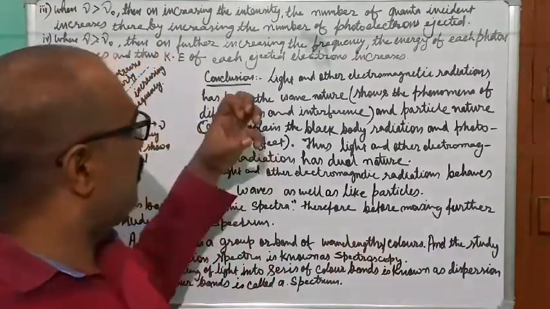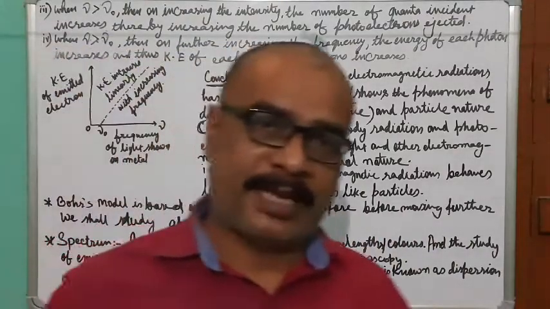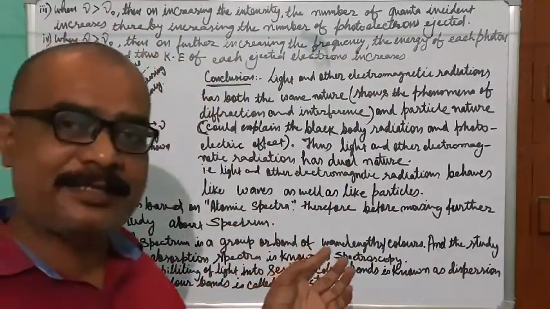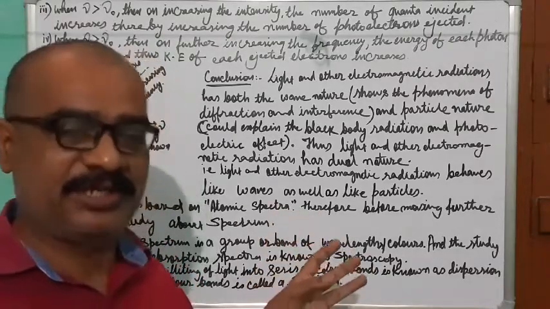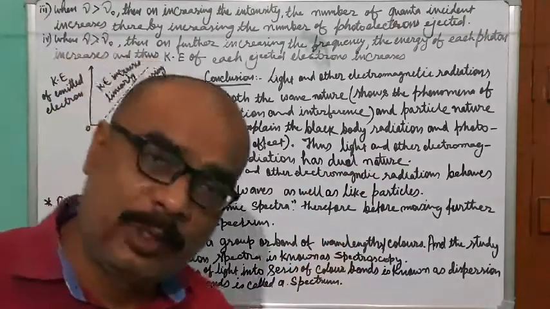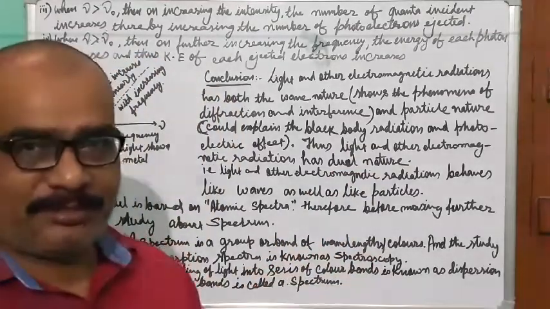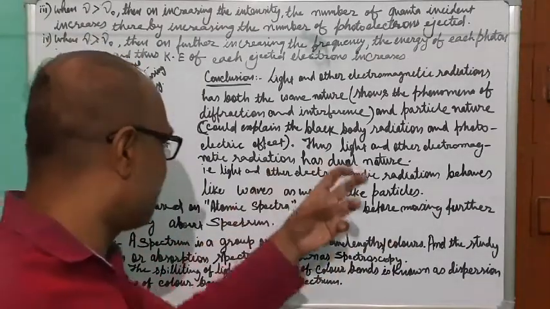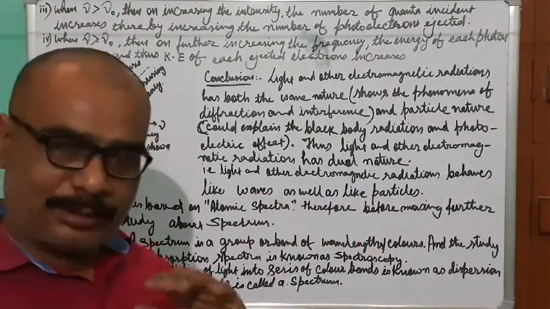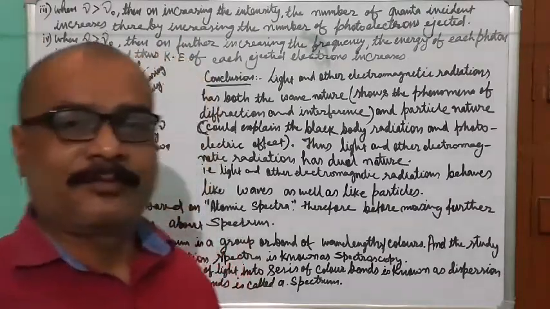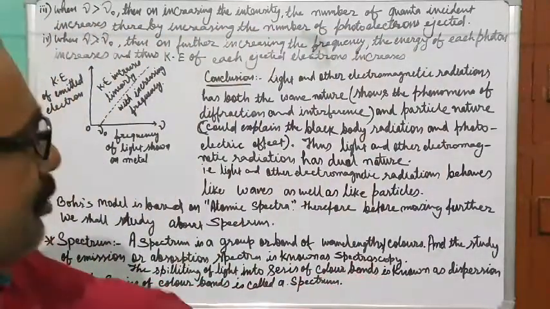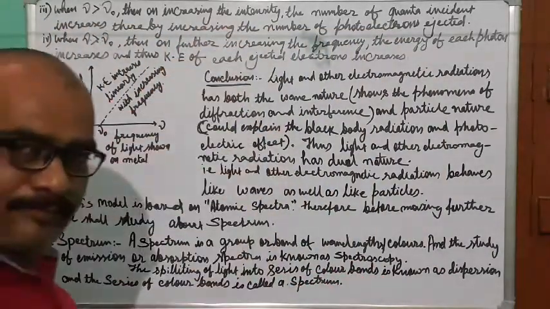Now when you consider Maxwell's wave theory as well as Planck's quantum theory, we will say that all electromagnetic radiation, whether it is light or anything else, will have a dual nature. Dual means two kinds of nature. It has dual character, which means it will behave as a wave as well as particles. This is the conclusion of Maxwell's theory and Planck's quantum theory. So now this topic is over.